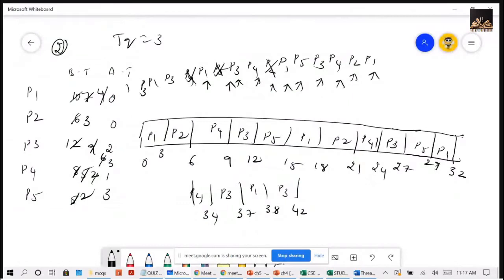Yes. Okay. Let me now calculate the turnaround times. For P1, completed at 38, plus P2 completed at 21. P3 completed at 42 minus 2, the arrival time, so 40. P4 completed at 34, arrival time 1, so 33. Then P5 completed at 29, arrival time is 3, so 26.